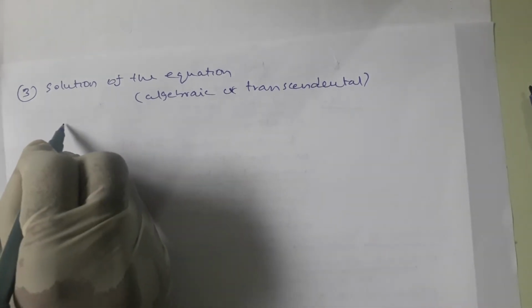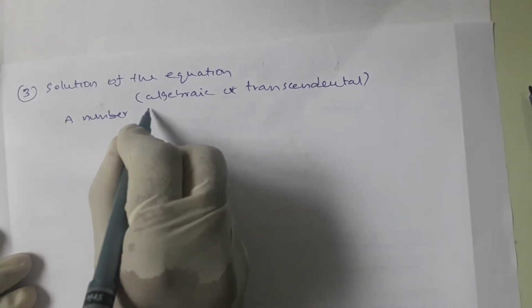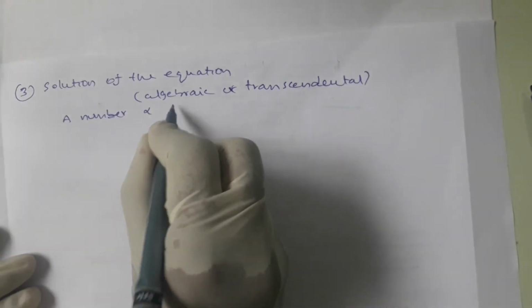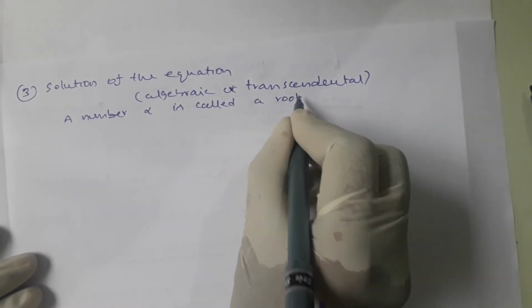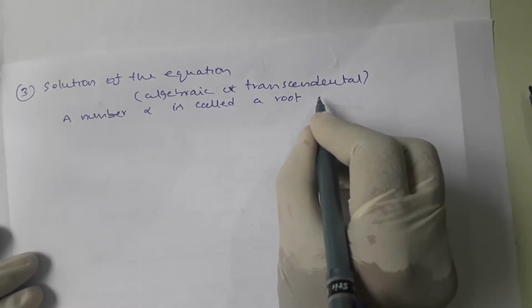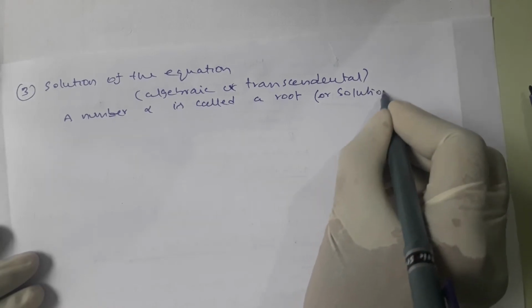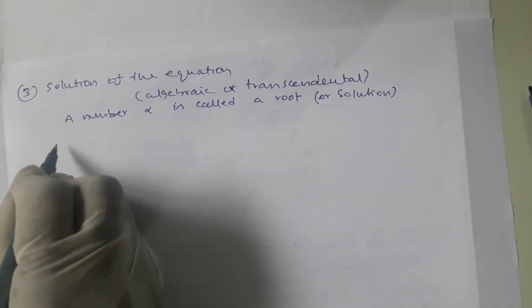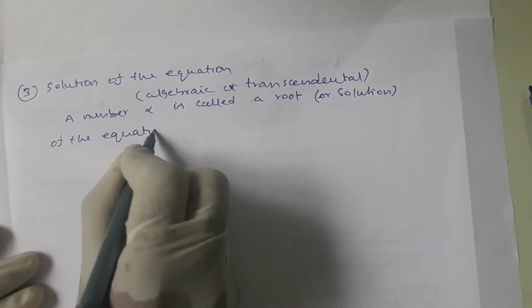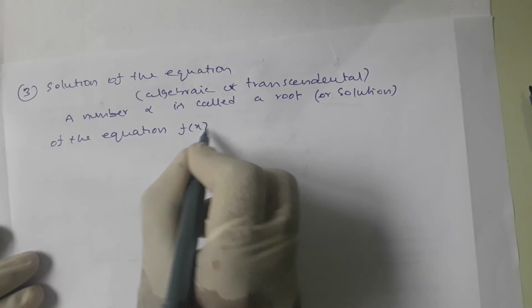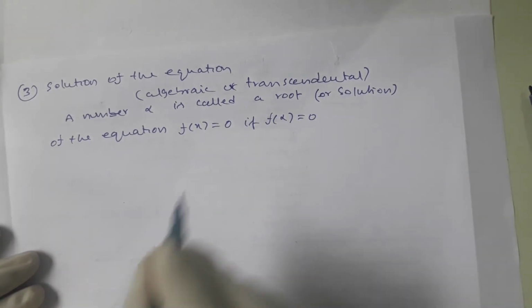A number alpha is called a root or solution of the equation f of x is equal to 0 if f of alpha is equal to 0.